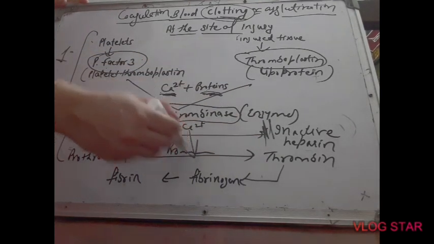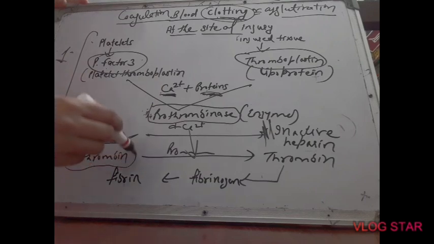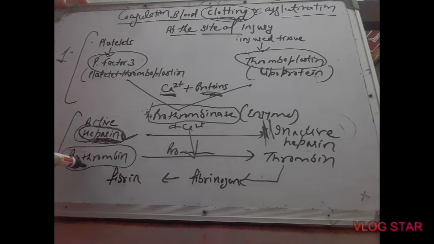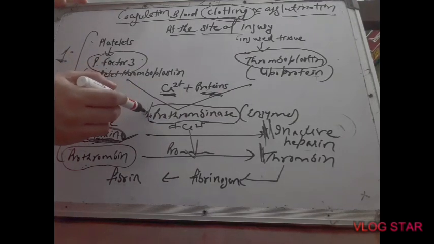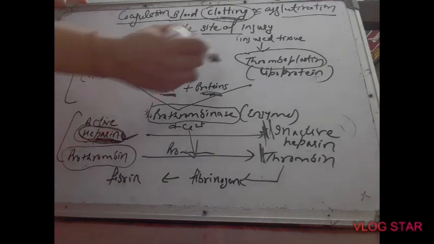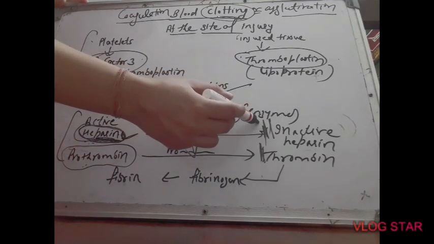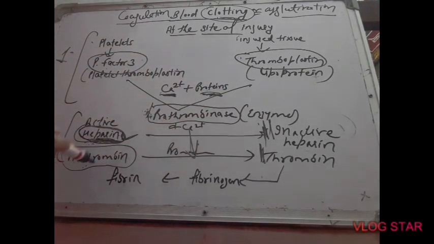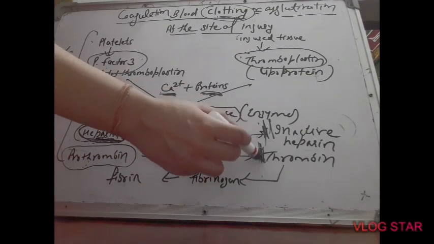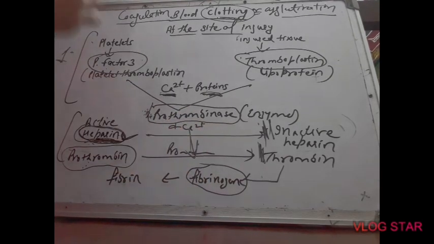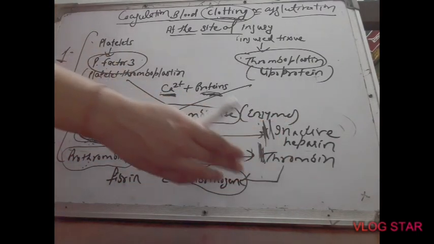Another role of prothrombinase: there is another protein found in blood, which is prothrombin. Prothrombinase also converts prothrombin into thrombin. Repeating, prothrombinase, an enzyme released by the combination of platelet factor 3 and thromboplastin, converts active heparin into inactive heparin, and also converts prothrombin into thrombin. Now this thrombin causes depolymerization of fibrinogen. After the formation of thrombin, the third step begins here.